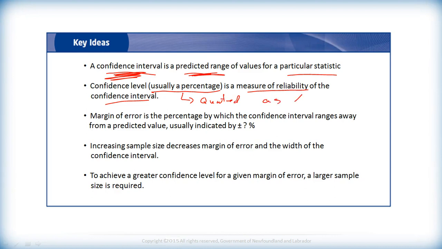Now we write it as a percentage, but it's usually quoted in a study as X times out of Y, like 19 times out of 20 is a typical way to say that. Margin of error is the percentage by which the confidence interval ranges. Usually it's given by plus or minus a percent, so a certain percentage above and below. Increasing sample size will decrease margin of error, or it will increase the reliability, if you want to do it that way.